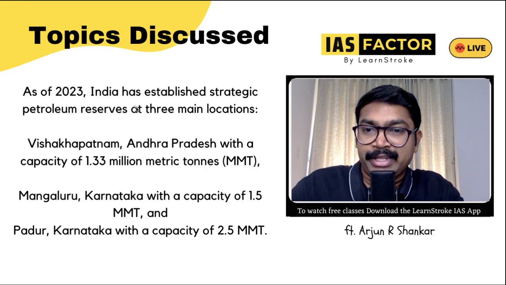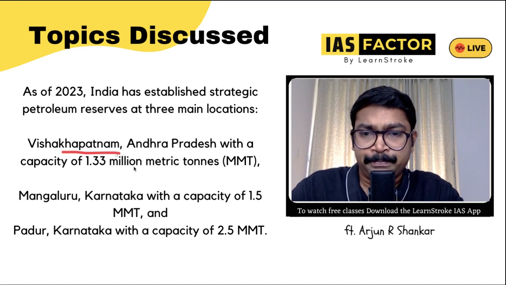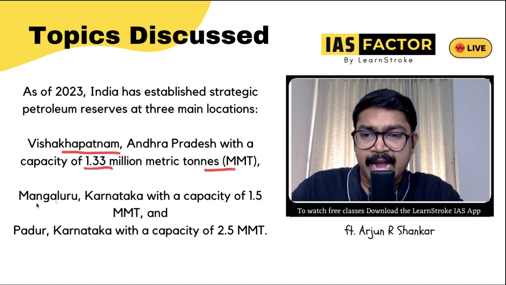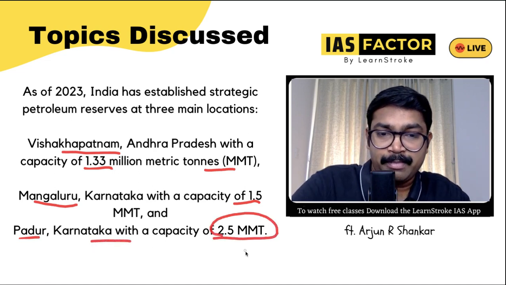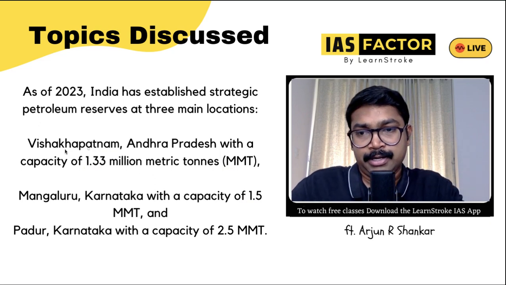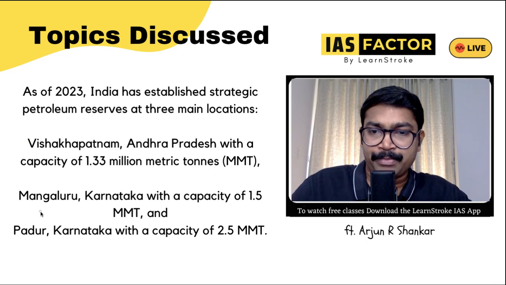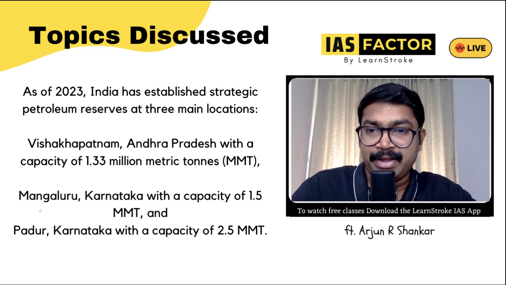So as of 23, India has established strategic reserves at different locations like Visakhapatnam, which has almost 1.33 million metric tons, MMT, and in Mangaluru, Karnataka, it has almost 1.5 MMT, and Padur in Karnataka again has the highest capacity, 2.5 million metric tons. So remember, Visakhapatnam, Mangalore, Padur, all in Karnataka and Andhra, that is an important thing we can remember.